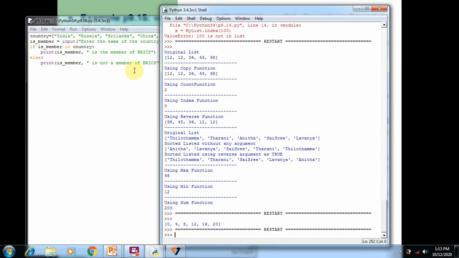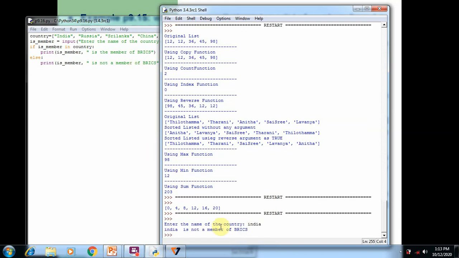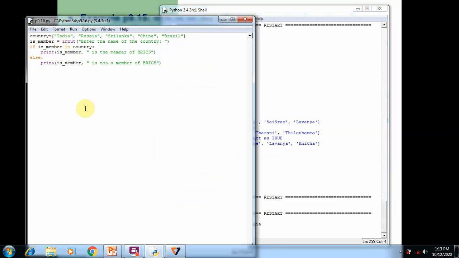So we run the program. The program asks to enter a name of country. Now I'm going to enter the name India. Of course, India is in the BRICS countries, but the output says India is not in BRICS. This is because when we created the list, we used I as a capital letter, so that's why it shows the wrong message.